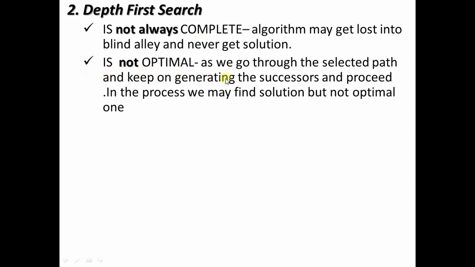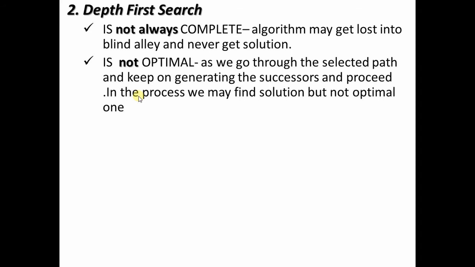Because as we go through the selected path and keep on generating the successors and proceed in the path, we may find a solution, but we cannot guarantee that that's an optimal solution. Your depth first search algorithm goes through one particular branch. Suppose a solution is present in that particular branch. Then depth first search algorithm will not switch to any other branch and check whether there is any other alternate solution. It will not do so.